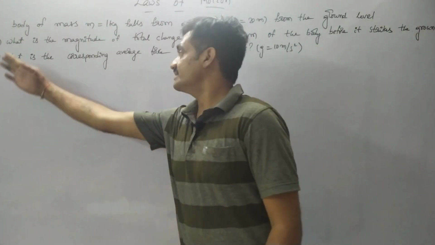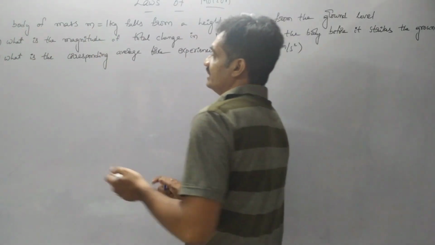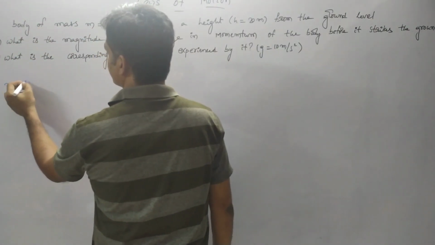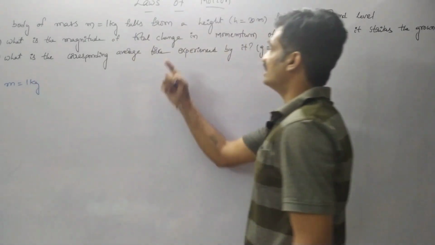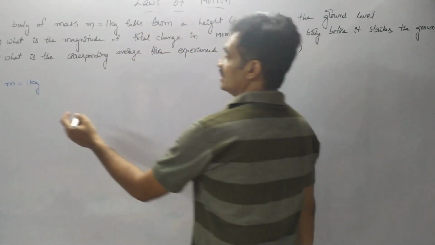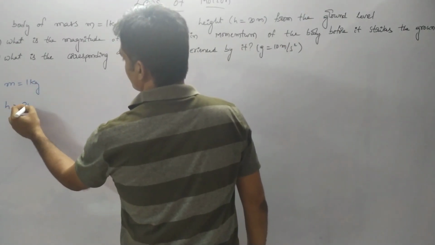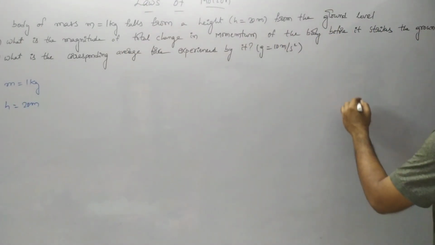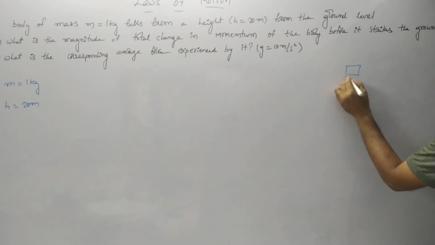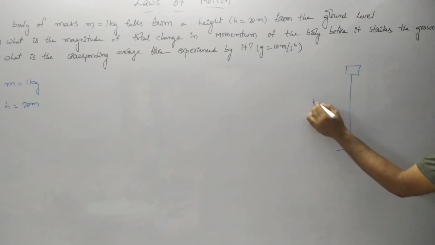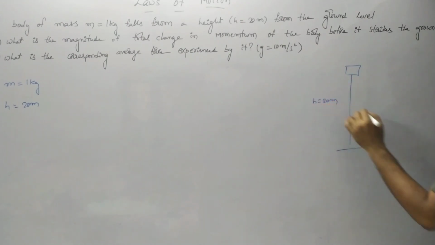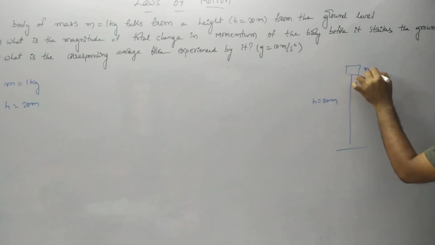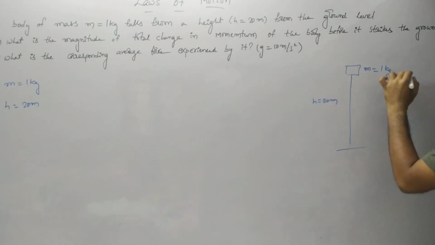Let's solve a problem. Observe that a body of mass 1 kg, here m equals 1 kg, falls from a height h equals 20 meters from the ground level. So here we consider a body at a height of 20 meters from the ground level, whereas the mass of this body is m equals 1 kg.